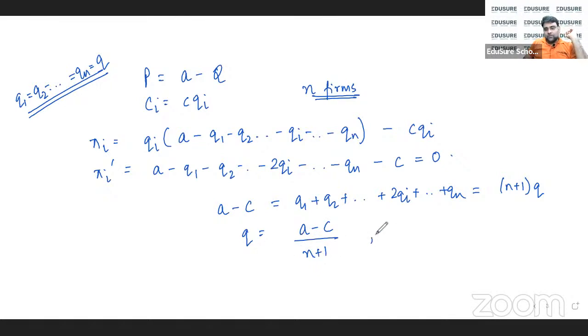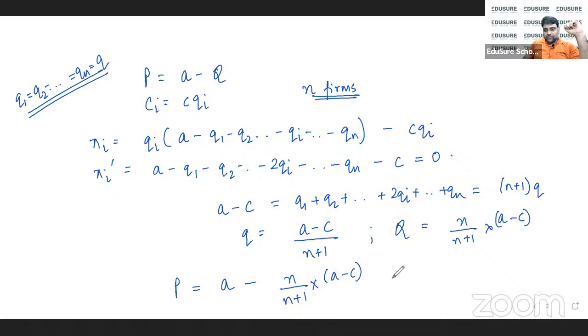Therefore, capital Q will be equal to N by (N plus 1) times (A minus C). Therefore, the equilibrium price is A minus N by (N plus 1) times (A minus C).